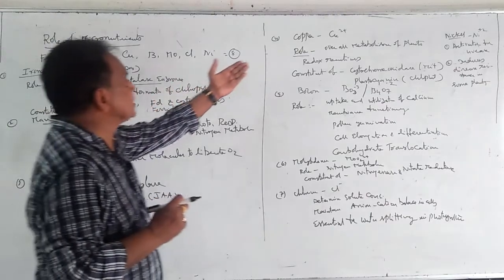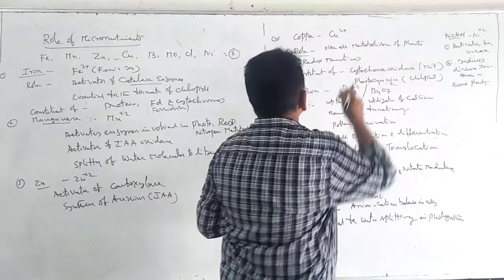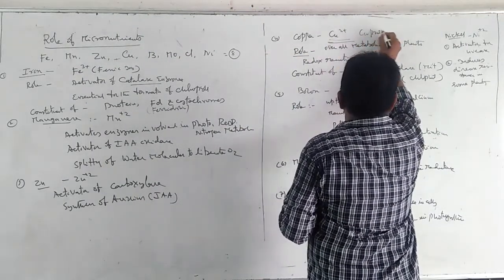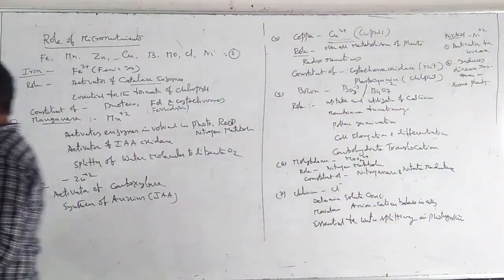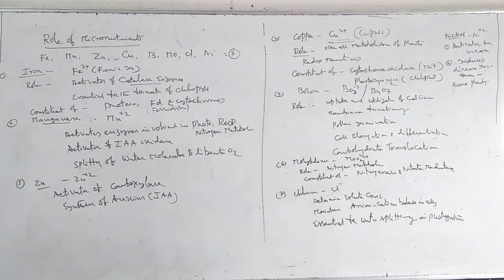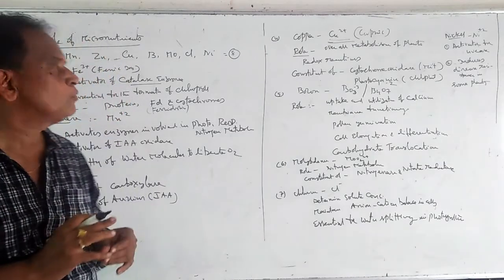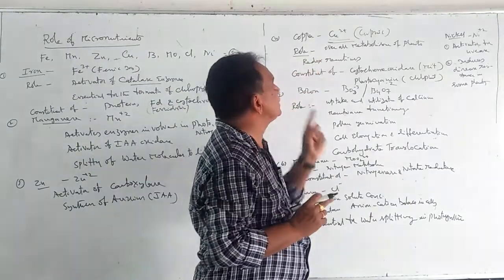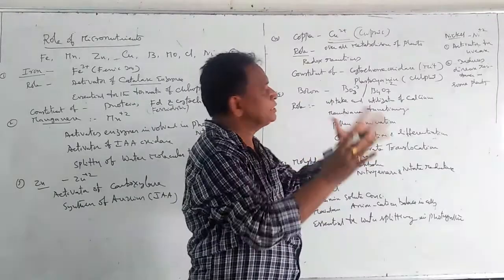And coming to the next element, copper. Copper is normally absorbed by the plants in the form of cupric ion. Like iron, copper is available to the plants in two forms, cupric and cuprous. The cupric form is more active, and regarding its role, copper controls the overall metabolism of plants.